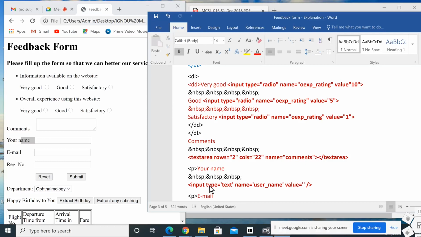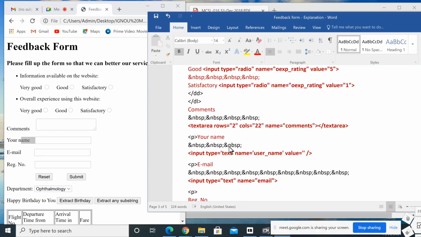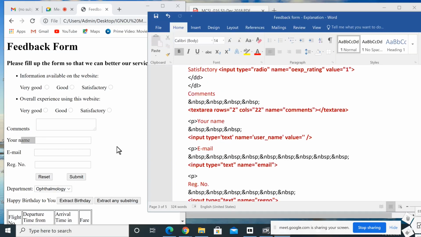So if you are using text, then what's the difference between text and text area? In text we can use only one row. In text area we can use multiple rows. So input type equal to text, then name equal to username, and value equal to null. Here there is no value. If you are using some value, it will be printed over here.